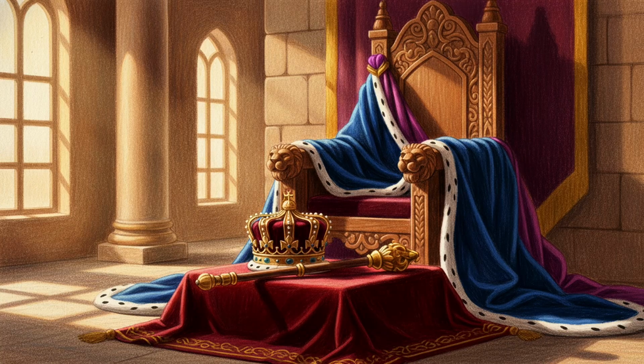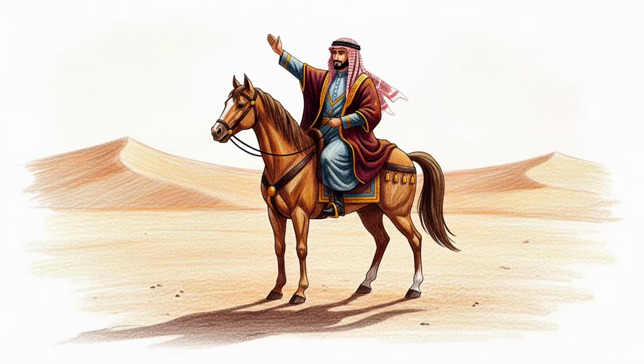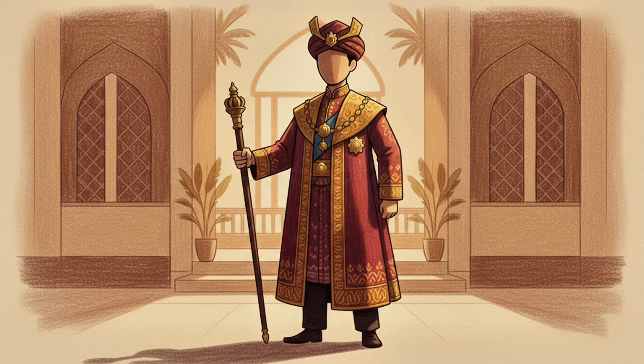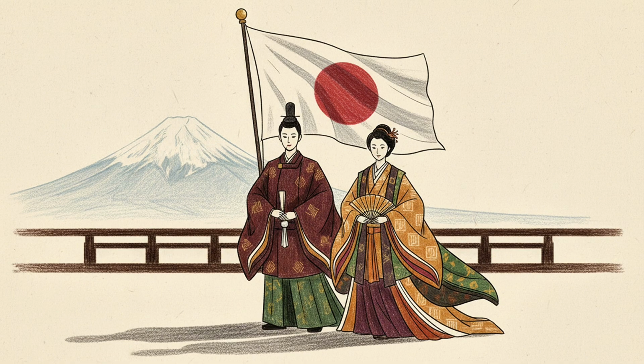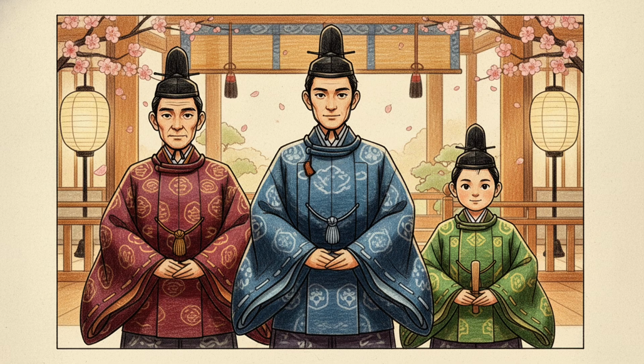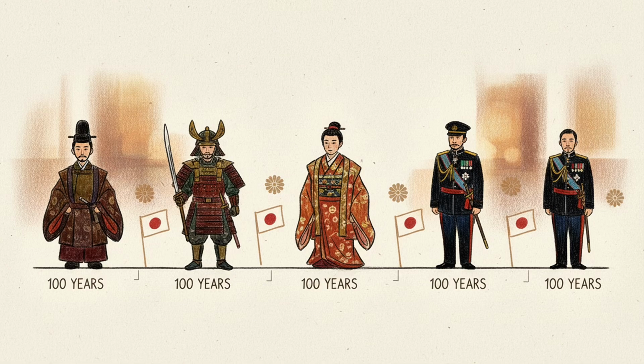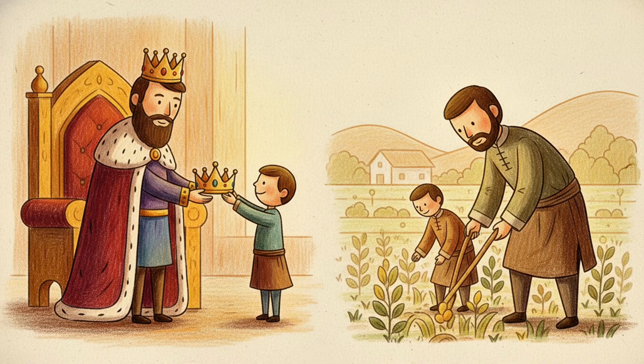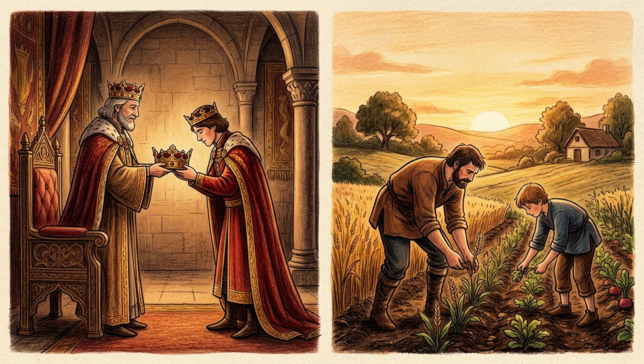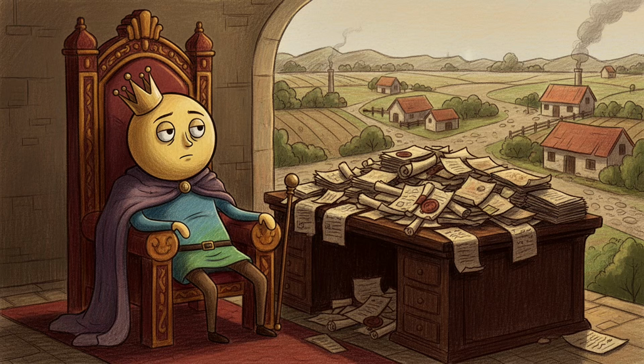The second type is absolute monarchy. Here, the monarch holds most or all political power. Saudi Arabia and Brunei are examples of absolute monarchies. Interestingly, Japan has the oldest continuous monarchy in the world, with an imperial family that traces back more than 1,000 years. The main advantage of monarchies is stability and continuity. However, the biggest weakness is that leadership depends on birth rather than ability, which can sometimes lead to ineffective rulers.